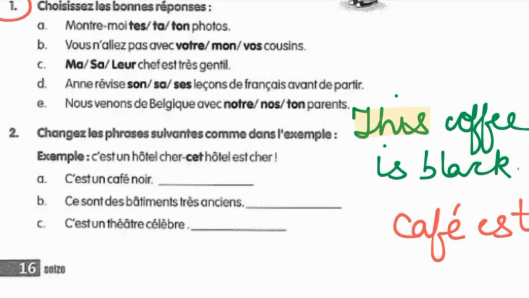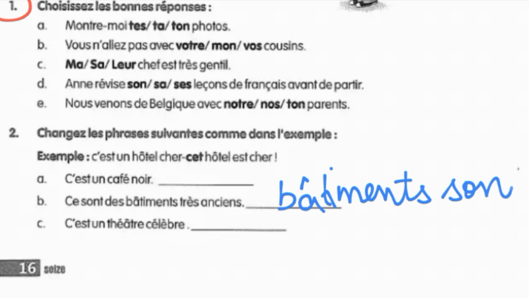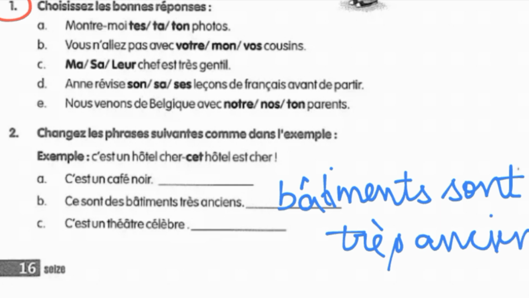It says ce sont des bâtiments très anciens. That means these are very old buildings. So we have to change the sentence as these buildings are very old. So first of all we are going to write bâtiment as it is because it's our main focus, because we have to put all the necessities according to this itself. Now here we can see that bâtiment is plural, so our verb that is going to accompany it is also going to be plural, and then the adjective that is très ancien is also going to be plural. And now it's turn for the demonstrative adjective, going to be ces.